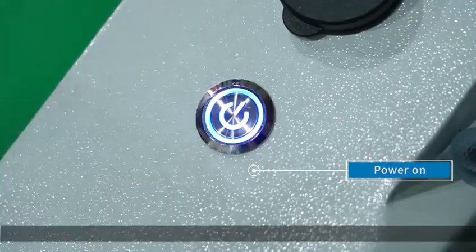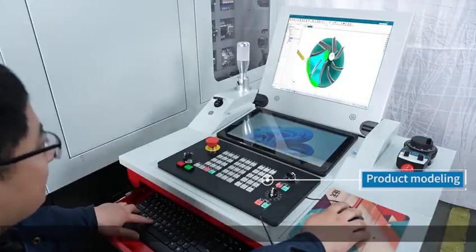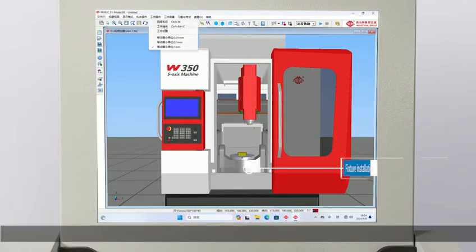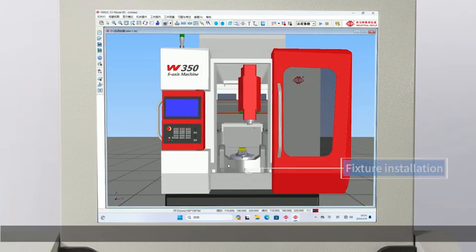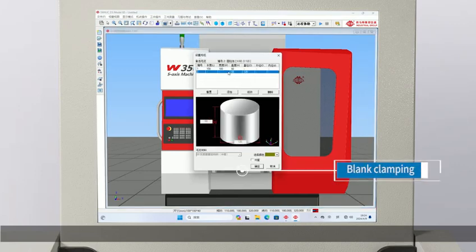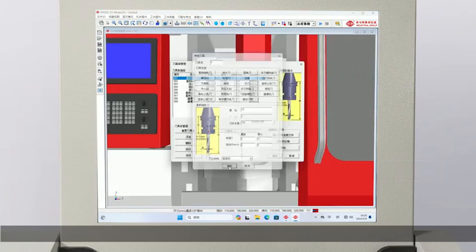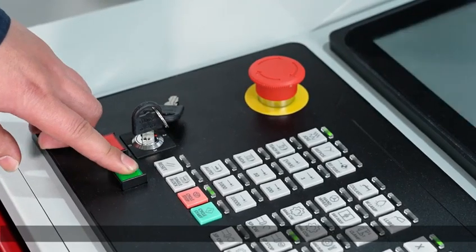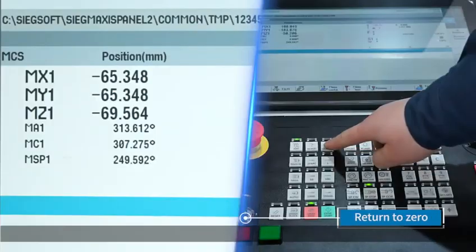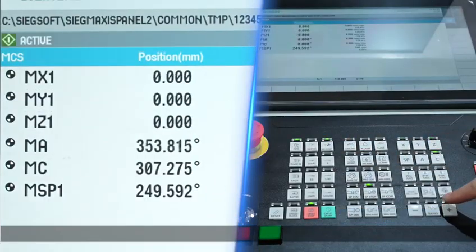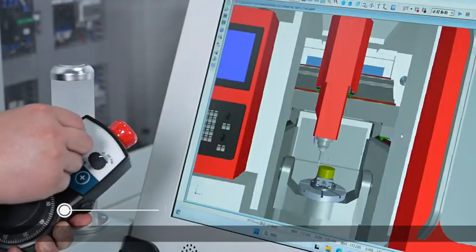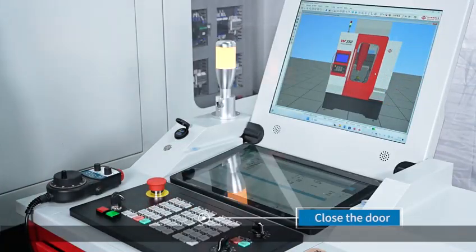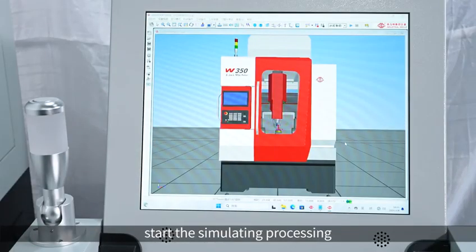Power on. Product modeling. Fixture installation. Blank clamping. Selected tool. Return to zero. Tool setting. Close the door to start the simulating processing.